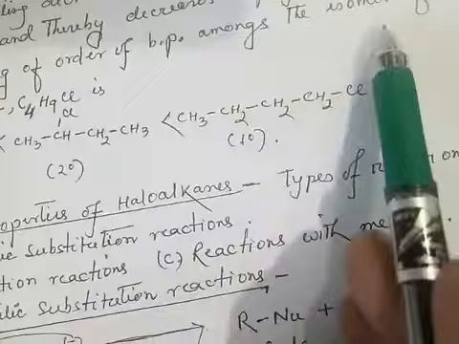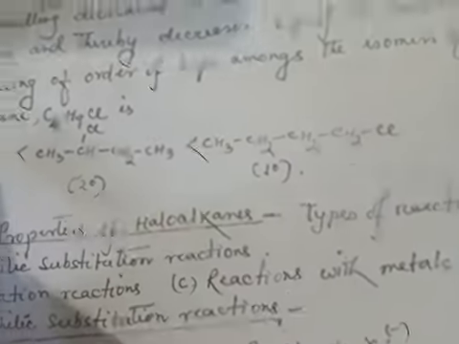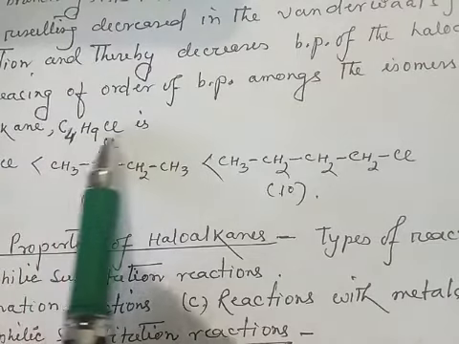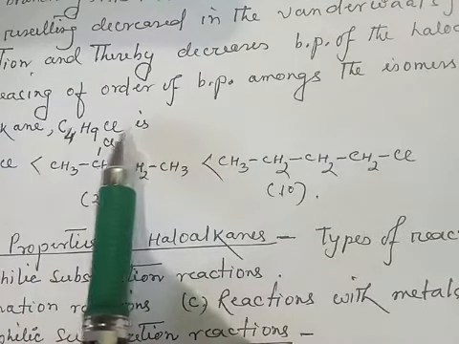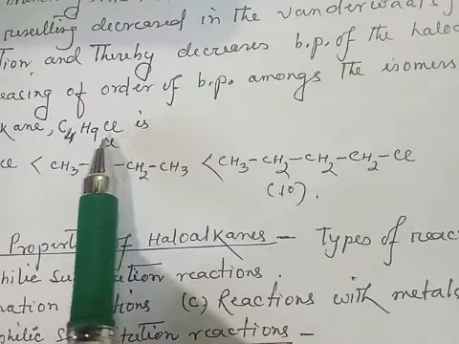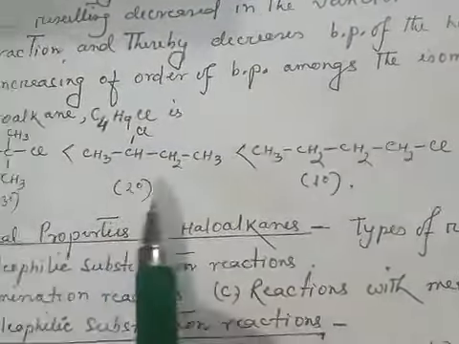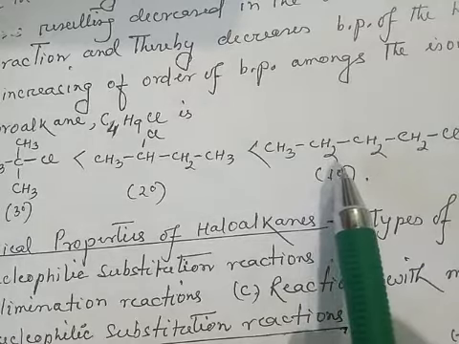Increasing order of boiling point among the isomers of haloalkane having molecular formula C4H9Cl. By using this molecular formula, we can write the three types of haloalkane: tertiary haloalkane, secondary haloalkane, and the primary haloalkane.